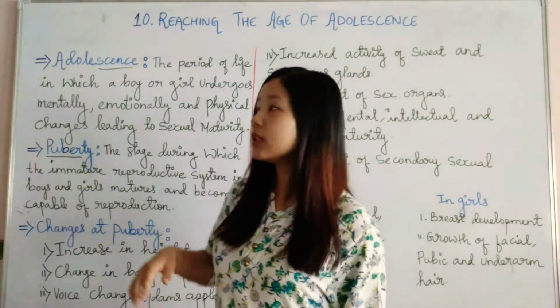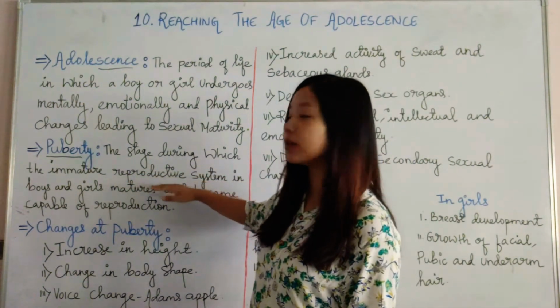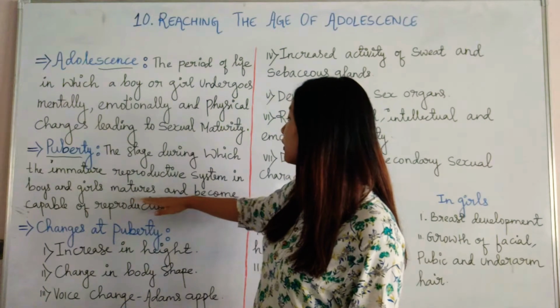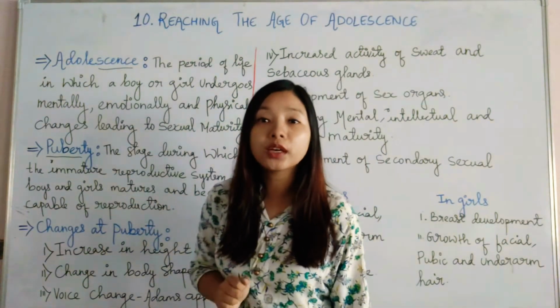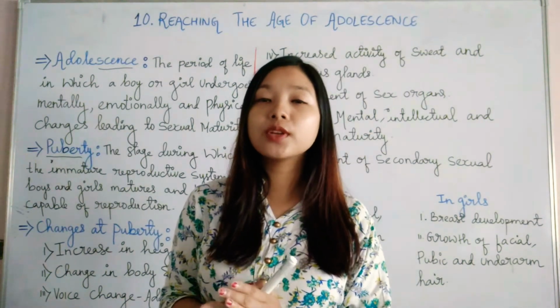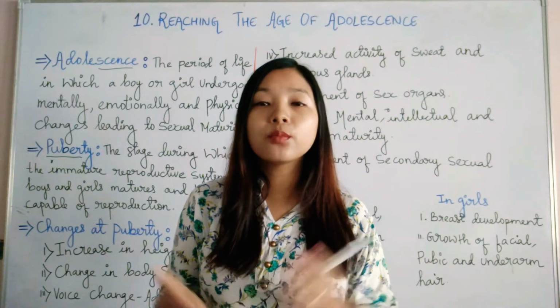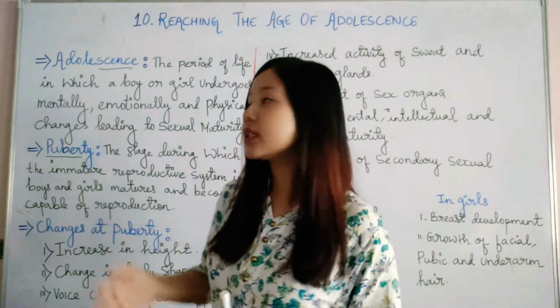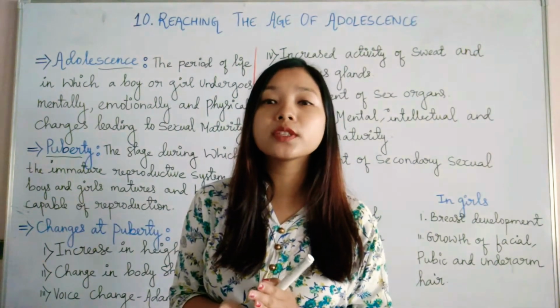Next is puberty. Puberty is the stage during which the immature reproductive system in boys and girls matures and becomes capable of reproduction. So we can say puberty mainly relates to changes in physical structure. Bodily changes mainly take place in puberty, and puberty is actually the starting point of adolescence.